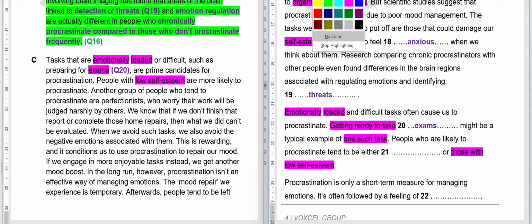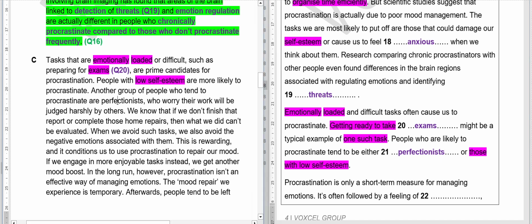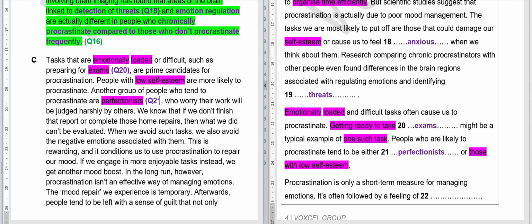It's quite simple, I must say. Yes, the answer is perfectionists. Just a second, guys. So this is our answer. So I hope everybody gets it. It's quite easy.